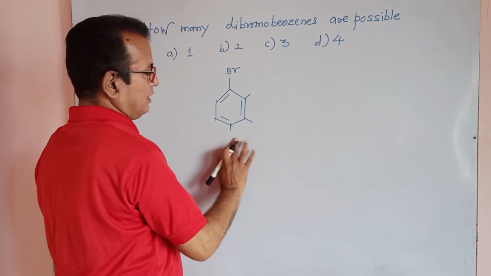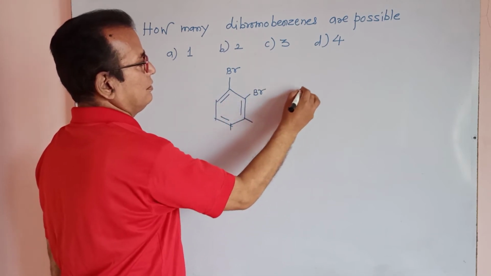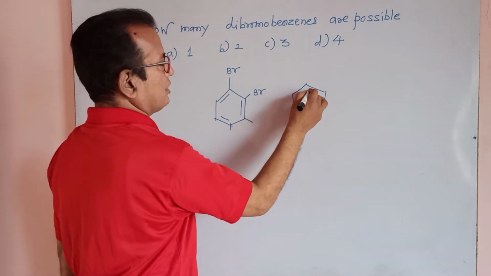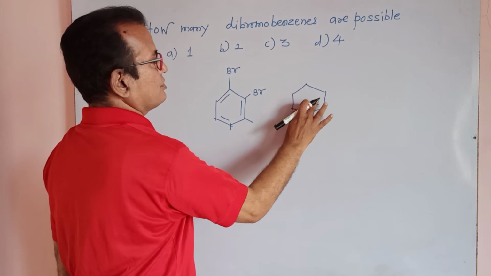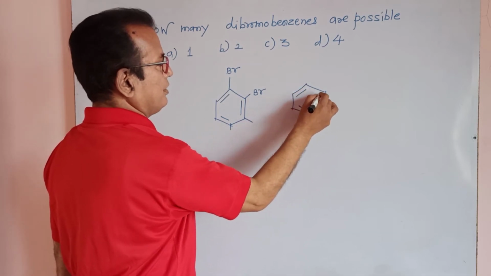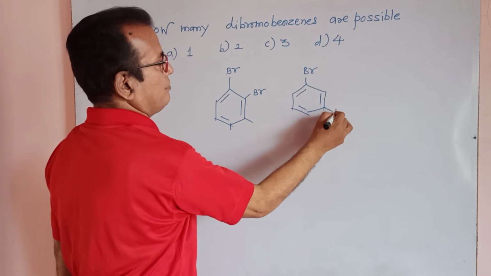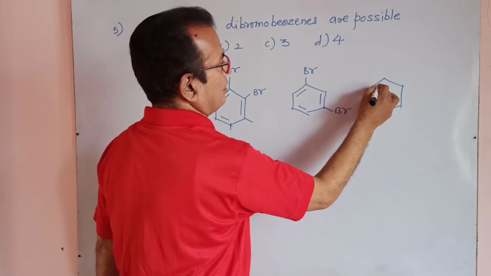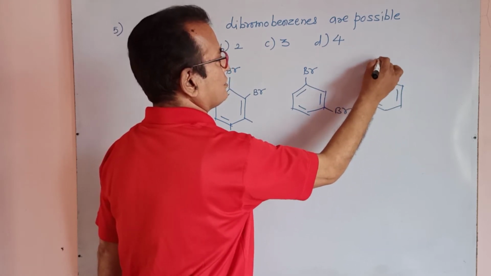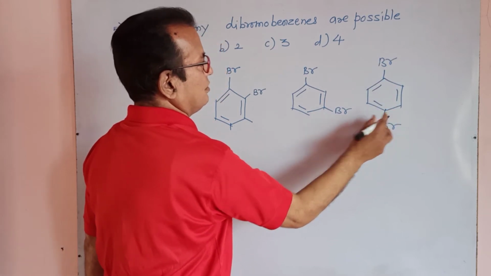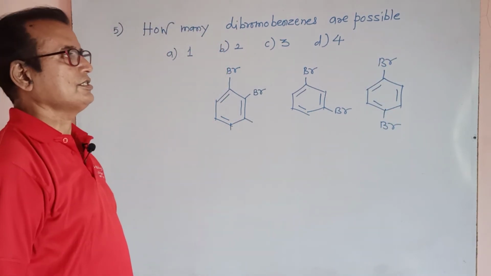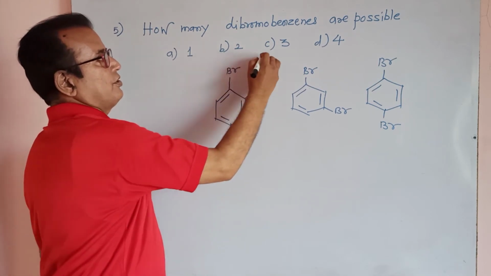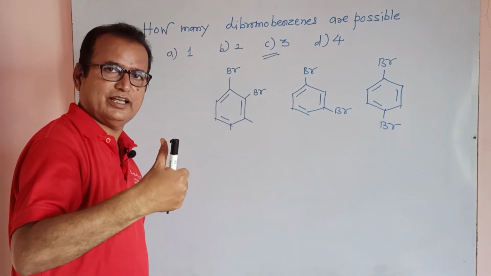You know the first structure is this, and the second structure is like this. You must change the double bonds also, whatever it may be. It is our second structure, and the possible third structure is the para structure. This para structure is like this. It means these 3 types of dibromobenzenes are possible. Whether you write from this side or this side, the names are the same. So possible structures are 3. Okay, thank you.